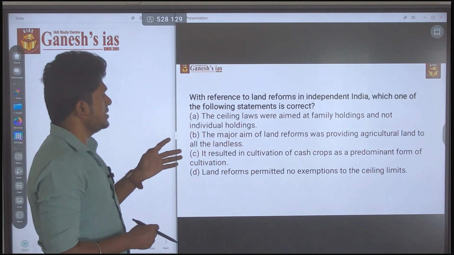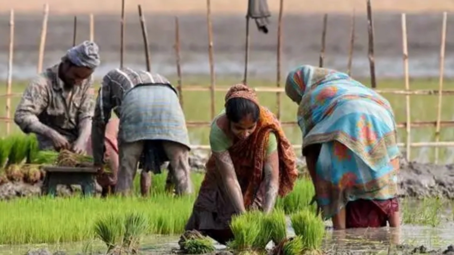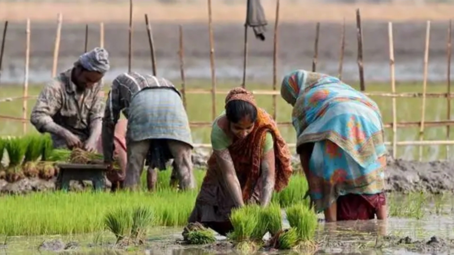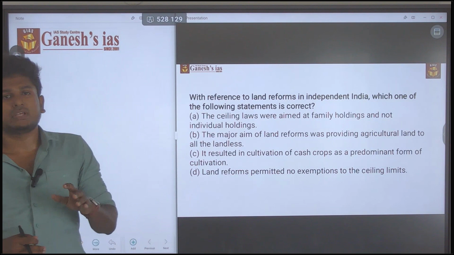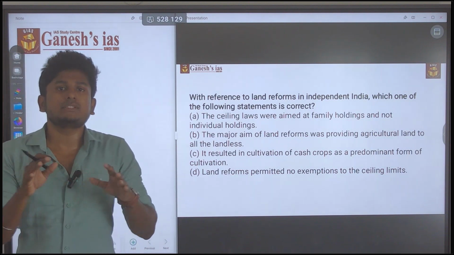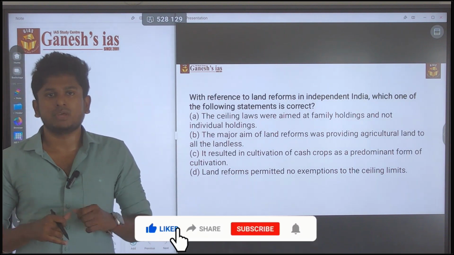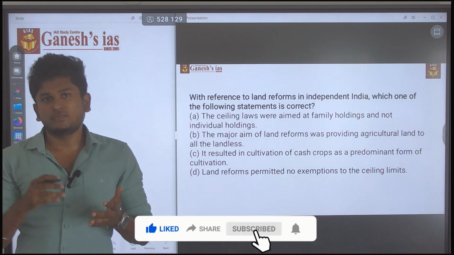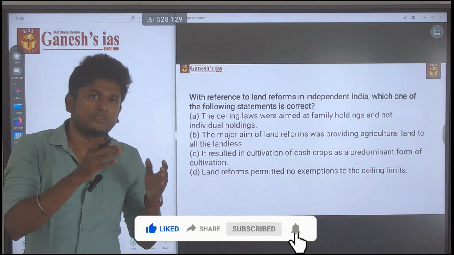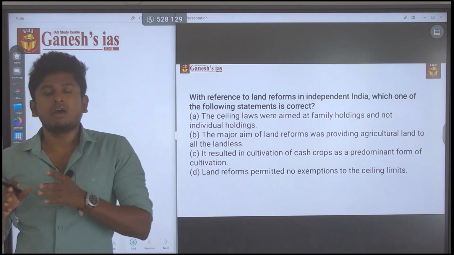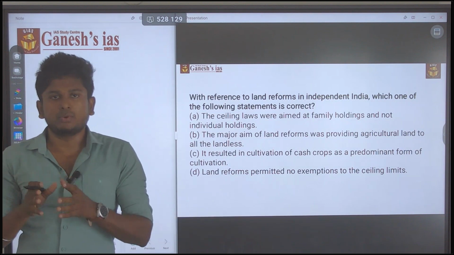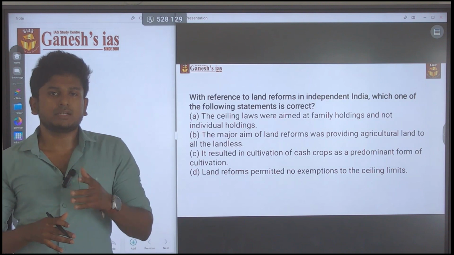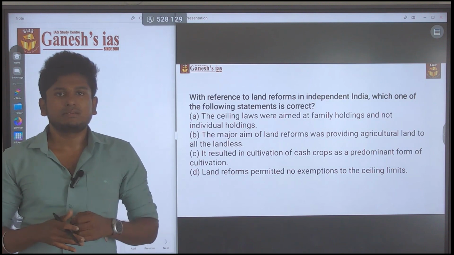Then the answer will be B: the major aim of the land reform was providing agricultural land to the landless. So this is all about the land reform policy, the holistic picture of it. And you also need to know how they shifted the right to property from a fundamental right to a constitutional right. All these political things you need to know. Please concentrate on that also.